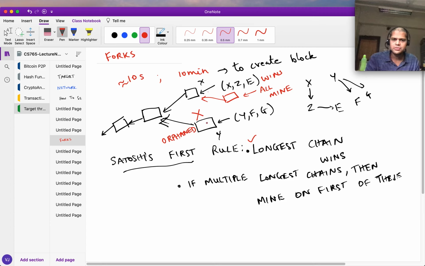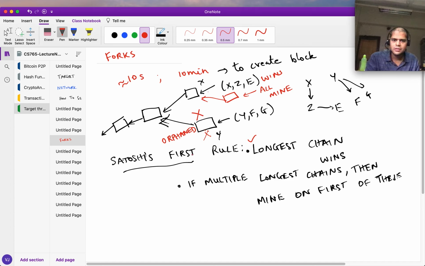So what happens to the transactions in this block? That's what you might wonder. What happens to the transactions over here? So they are completely discarded. So this block is discarded. So it may happen that X's block also includes some transactions in Y's block. That may happen because they may have had the same transaction pool here. So some of the transactions may get in over here, but maybe some transactions don't get into this immediate block, but they might get into the chain somewhere later, maybe in the subsequent block.